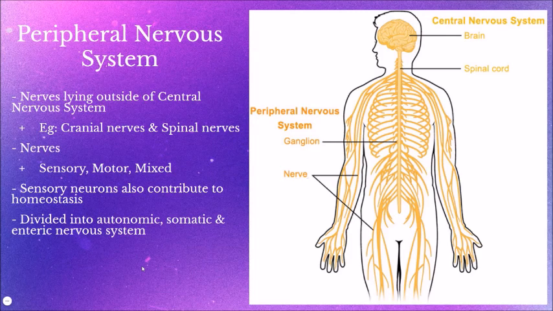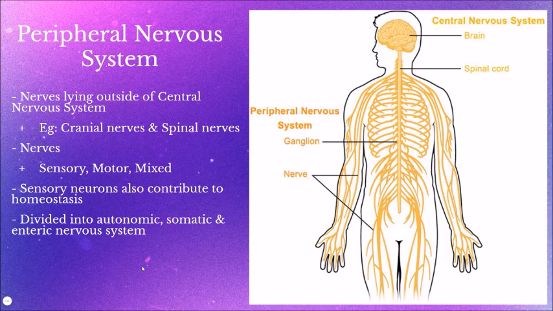There are 3 types of nerves: motor, sensory, and mixed. Motor nerves consist of solely motor neurons. Sensory nerves consist of solely sensory neurons, while mixed nerves contain a mixture of both motor and sensory neurons. Some cranial nerves and all spinal nerves are mixed nerves.